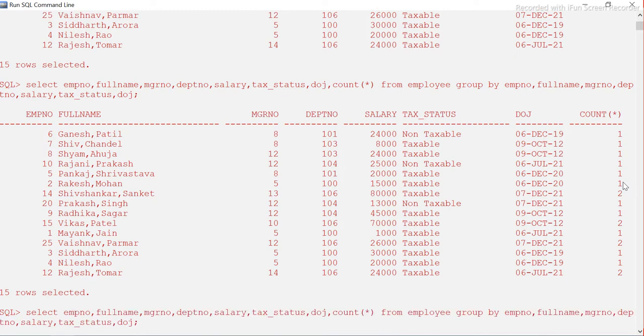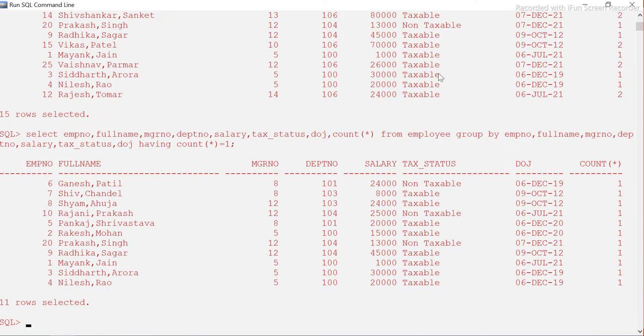So what we can do, guys? Simple, right? We can use the having clause: having count of star equal to 1, which means I don't want the other ones. And then we will see how many we are getting. We're getting 11 rows only. So 4 rows which are duplicated, in fact, 4 duplicated means 8 records, because we have a total of 19 records in this table.